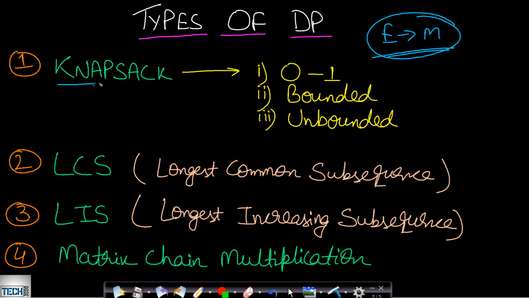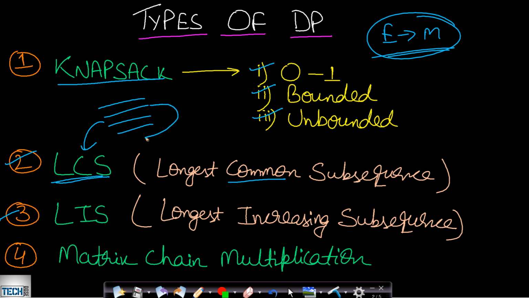So first type is a well-known type, which is the knapsack problem, and in this type we will be having 0-1 knapsack, bounded or unbounded knapsack. Now the second type is LCS, which is longest common subsequence. The third type is LIS, which is the longest increasing subsequence. Basically what happens is, when you can solve this LCS, you will be seeing many other problems which make use of LCS. You will have to somehow convert a given problem to an LCS problem, and then you can apply the LCS logic in order to solve the given problem.